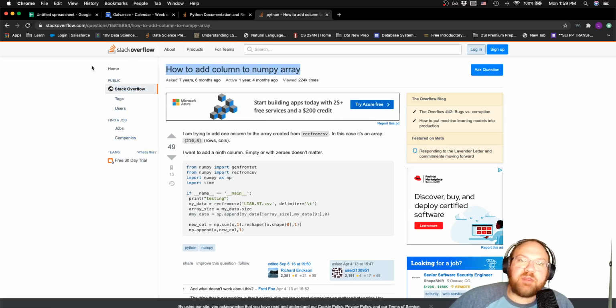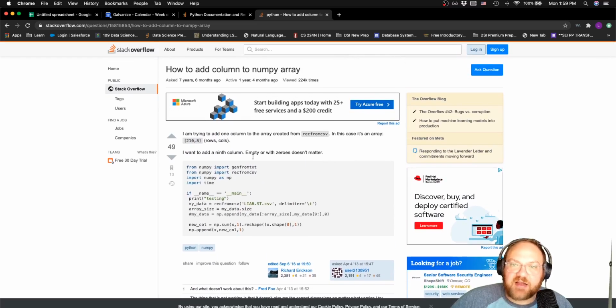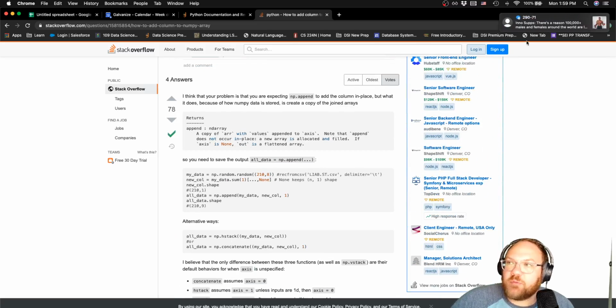So if this is something that I needed or wanted to do in a lesson, I just Googled how to add a column to my Numpy array, and the first or second search result was in Stack Overflow. Someone asked this question, hey, I don't know how to do this. And then someone came and answered, hey, this is how you can actually get this done.